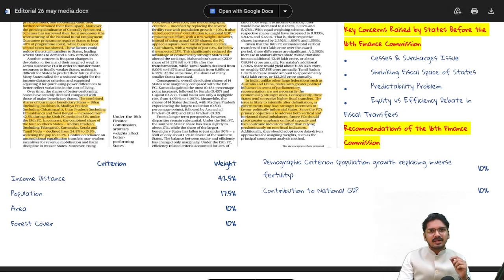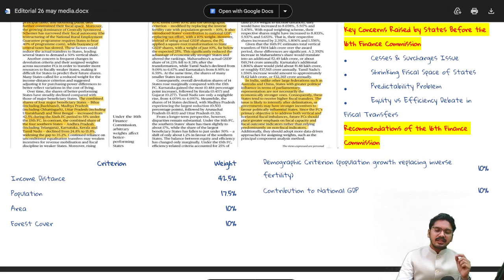The third, area. Let's first say a country has 720 square feet, upon which region A has 600 square feet and region B has 120 square feet. Therefore, the area is more for region A. Therefore, region A will get 10% on that basis, and the rest, the emphasis, would be given to region B. Same applies to the forest cover,